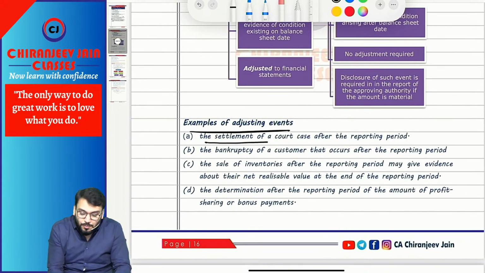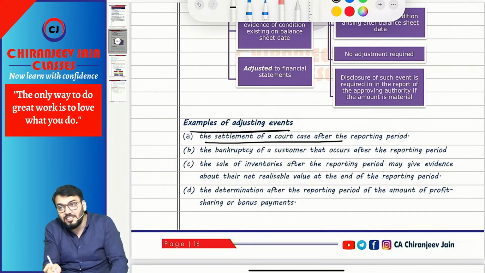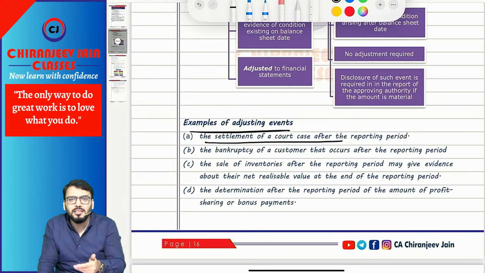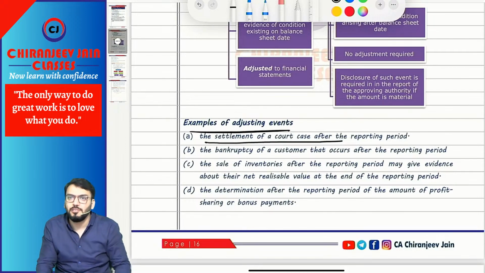First is the settlement of a court case after the reporting date. If any court case is settled after the reporting date, it will provide some evidence of the condition existing on the balance sheet date. It means that on the reporting date you had created a provision for legal damages.